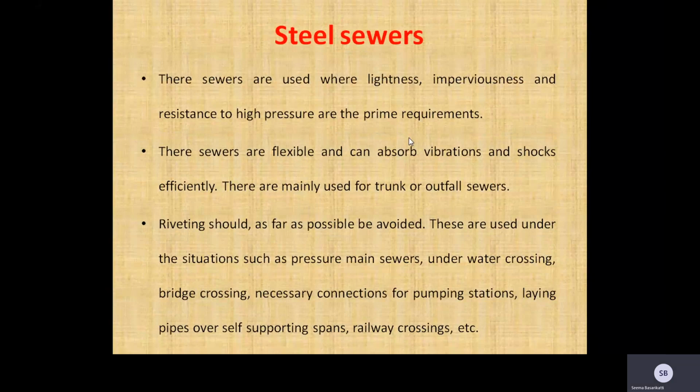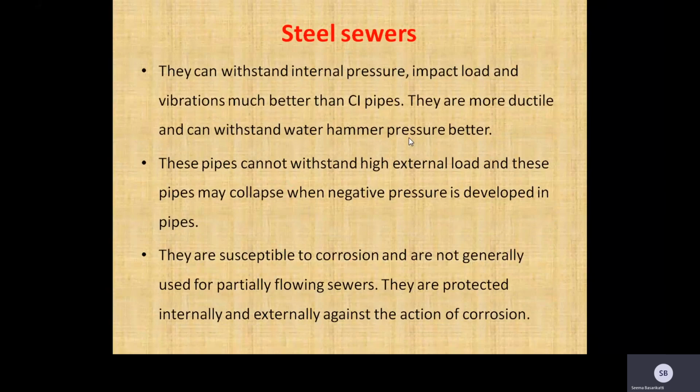Riveting should as far as possible be avoided. These are used under situations such as pressure main sewers, underwater crossing, bridge crossing, necessary connections for pumping stations, laying pipes over self-supporting spans, railway crossings, etc. They can withstand internal pressure, impact load, and vibrations much better than cast iron pipes. They are more ductile and can withstand water hammer pressure better.